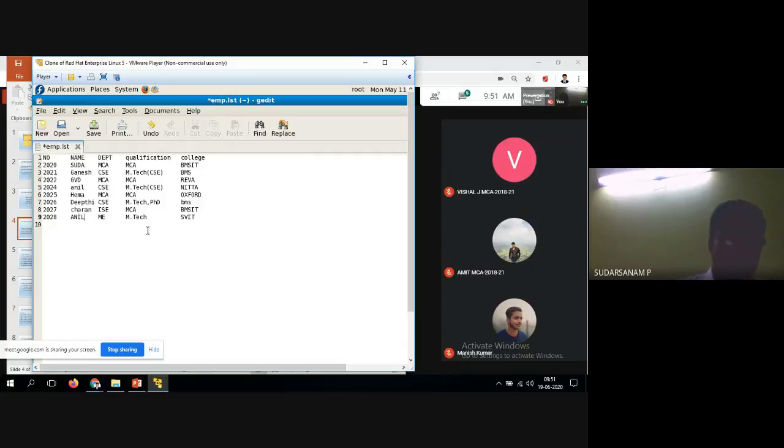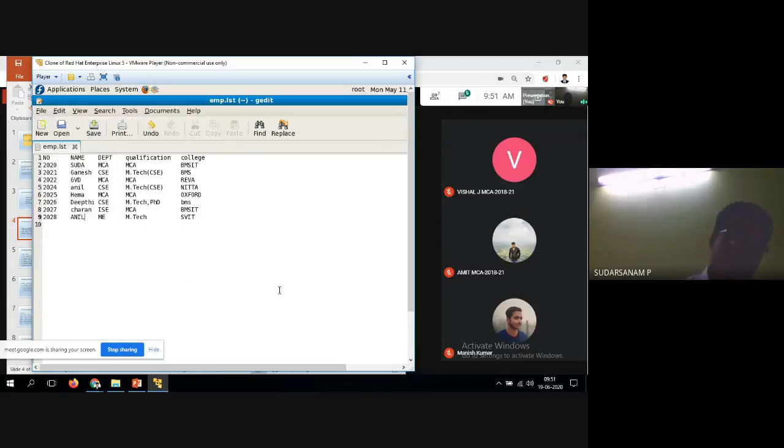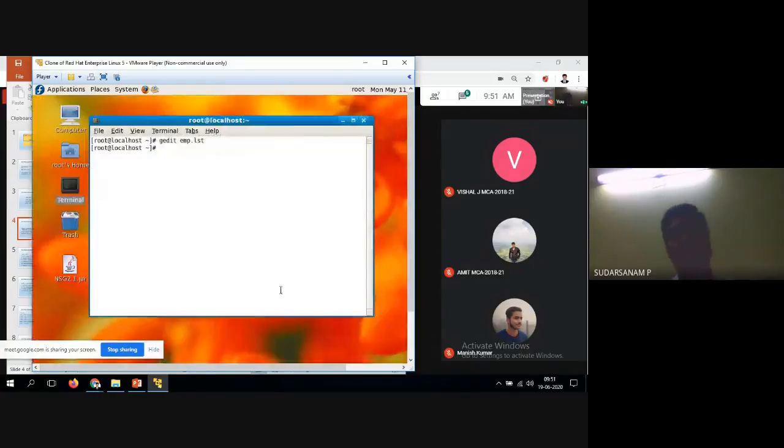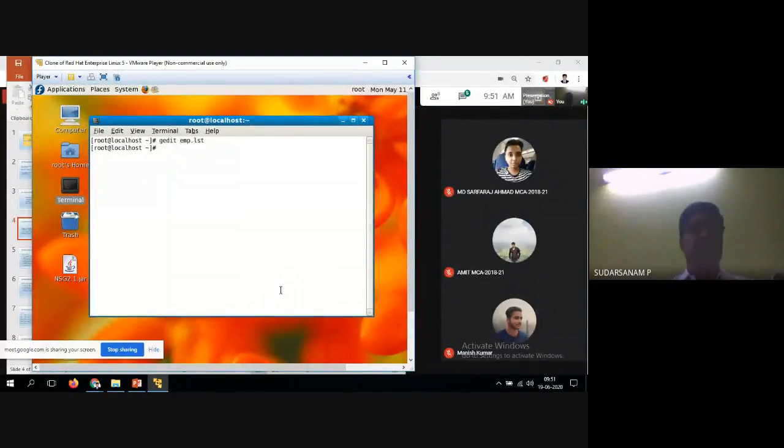Now I'll tell you how to use the grep command here. First, you know how to save and quit the program. Two options are available: save and go to file and quit, or just Control S and Control Q, so that it comes out of the gedit window. Now how to use this? With grep. Let me show you what information is available here.